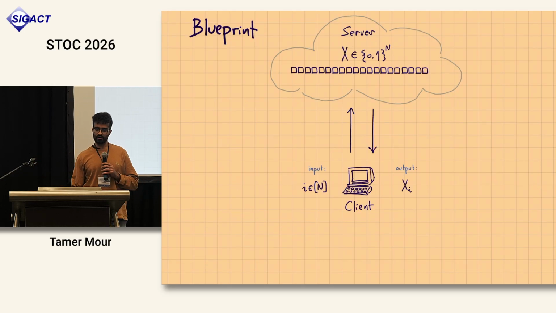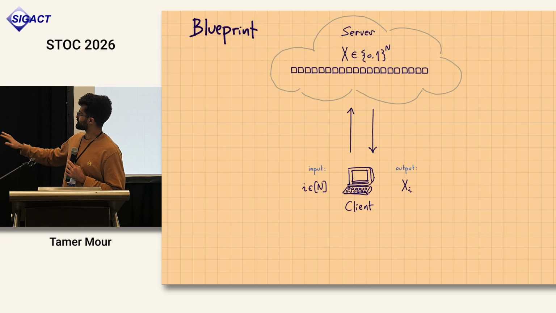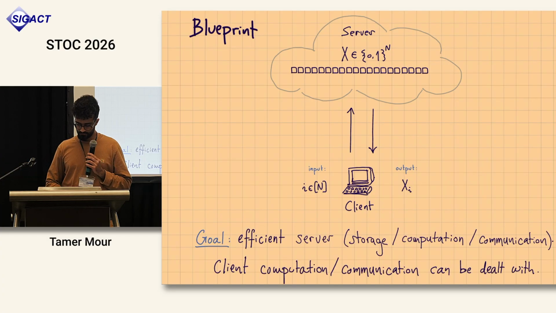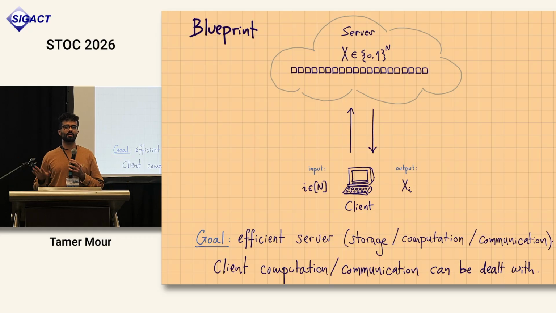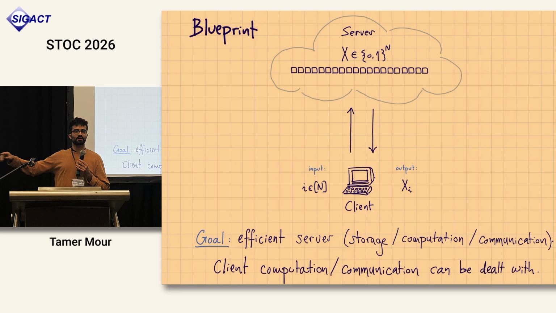Good. So now that I told you about the results, I will tell you a little on how we get them. So again, we have a client and a server. The client wants to retrieve the ith element. For now, let's not worry about the client's complexity because there are generic ways to deal with it. For now, I will be worrying mainly about the server's complexity, and this includes the computation, storage, and server-to-client communication.